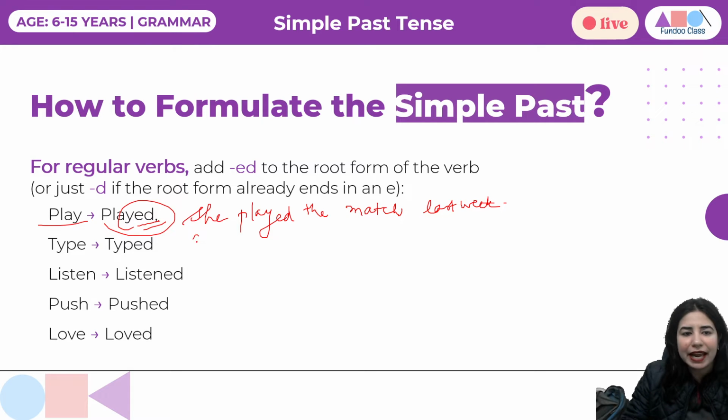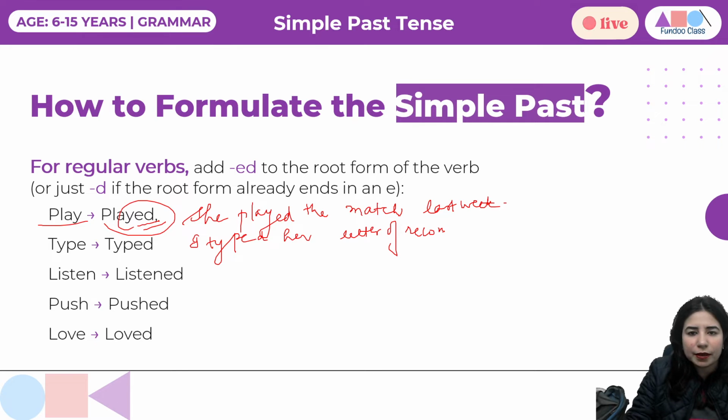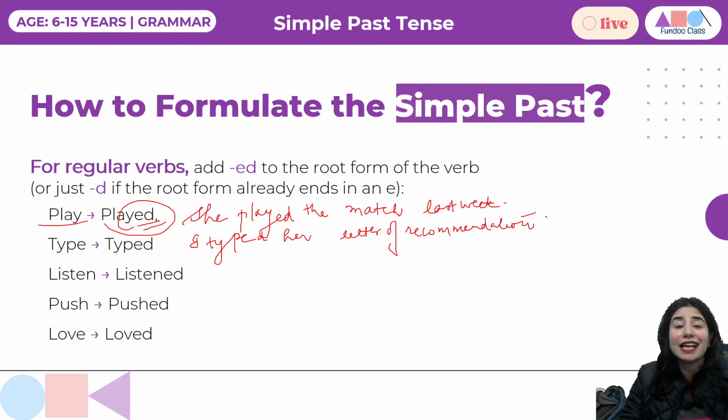And I typed her letter of recommendation. Okay. So letter of recommendation. I'm making some sentences so that you can realize how the usage is done, right?